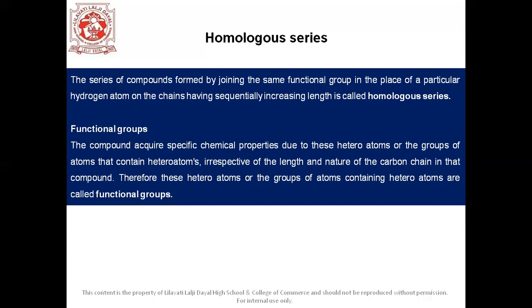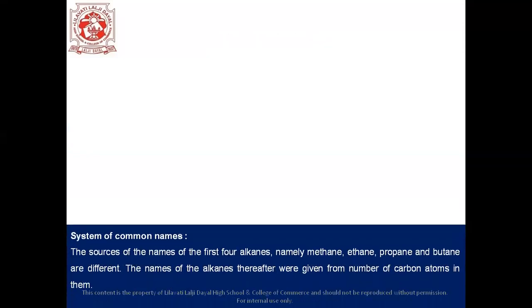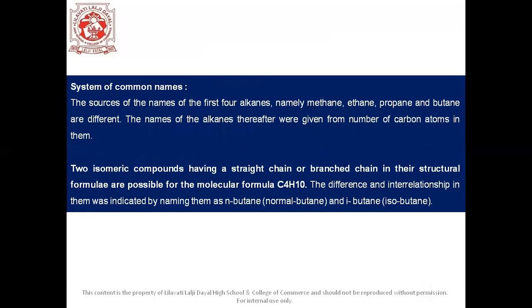Okay, so let's move on to the next topic, students, and that is systems of common names. Here, students, the sources of the names of the first four alkanes, namely methane, ethane, propane, and butane, are different. The names of alkanes thereafter were given from the number of carbon atoms in them. They have a basic IUPAC name, which we will study in the next slide.